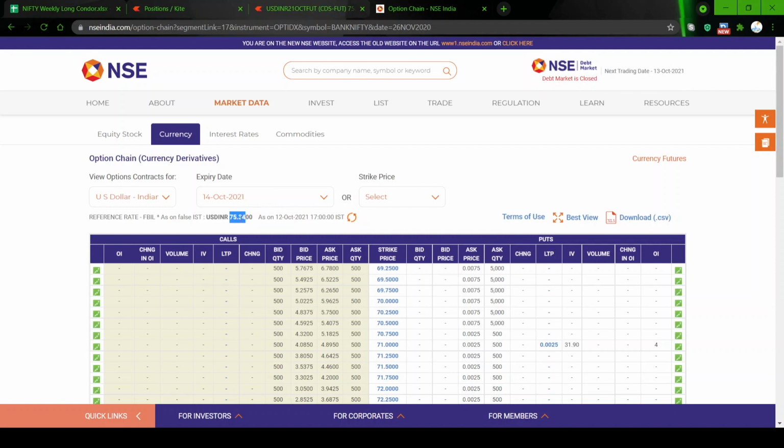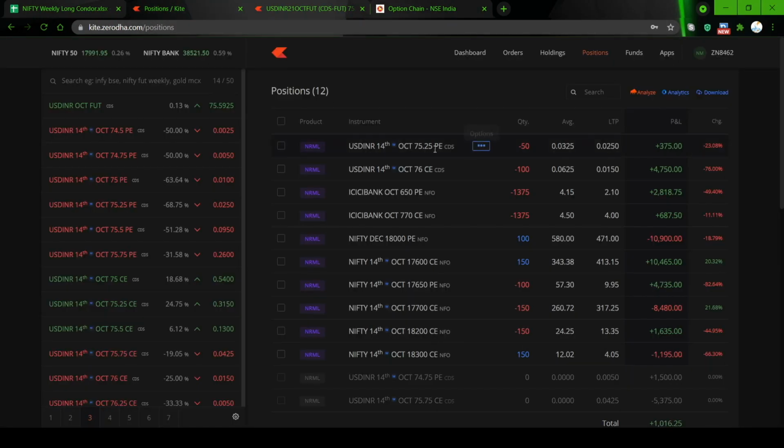If tomorrow the market goes down, this rate will come down. So our 75.25 put will be in trouble because this will become in the money. I don't want this to happen, because I have sold it only for 3 paisa. 3 paisa means I still have a cushion of 75.22, not more than that. I can have a cushion of 75.22 plus I have a cushion here. Already I have a cushion here of about 6 paisa.